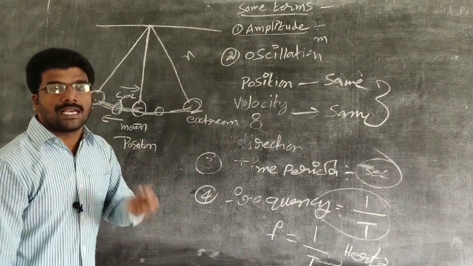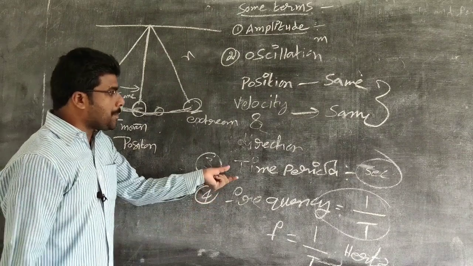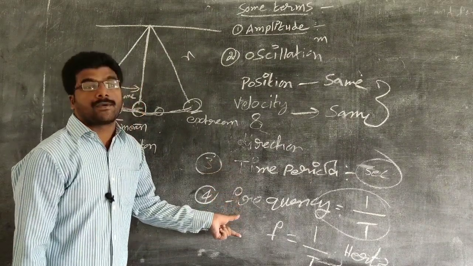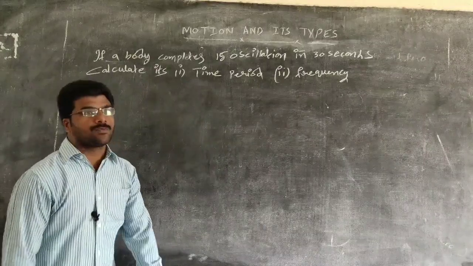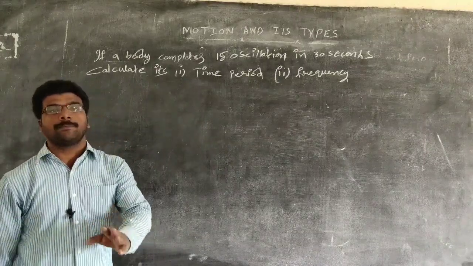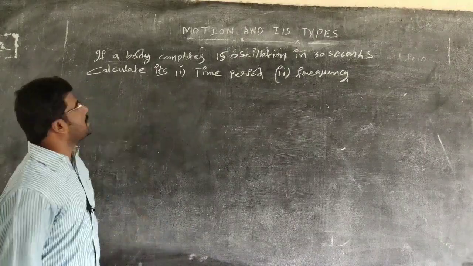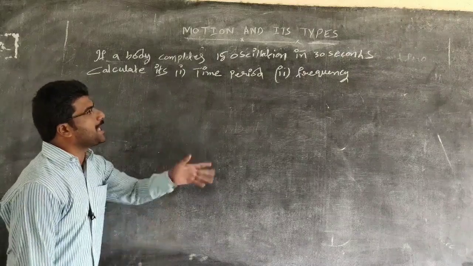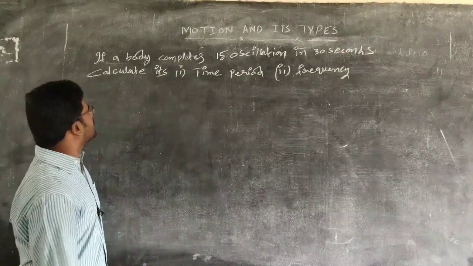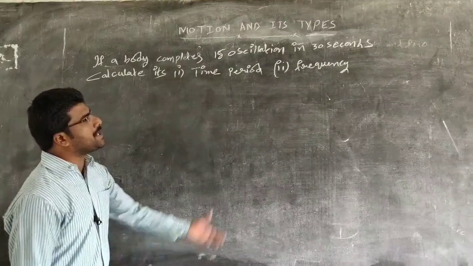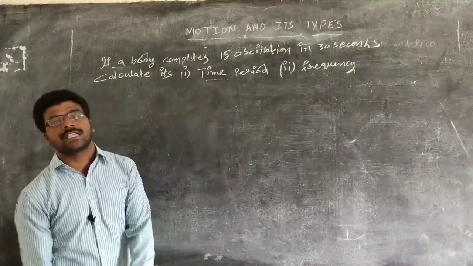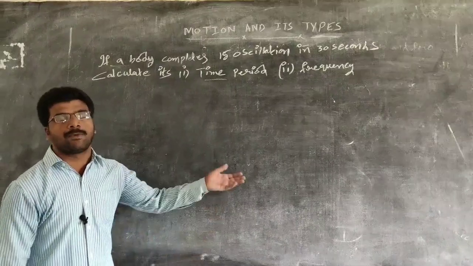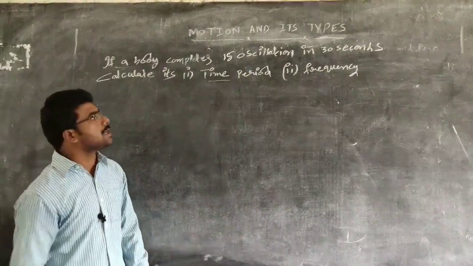Now we are going to do a small problem based upon time period and frequency. Here the problem is: a body completes 15 oscillations in 30 seconds. Calculate its time period and frequency. We already know that time period is the time taken by the body to complete one oscillation.